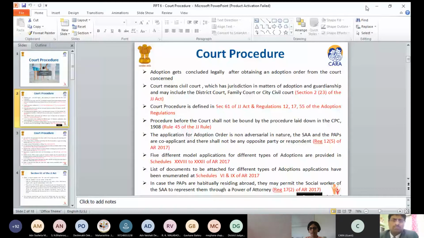This is their practical difficulty. Though the adoption is by way of a registered deed under the Adoption and Maintenance Act, as you said, it needs registration, but when they go to the registrar's office, they are asked to obtain the court's order. What will be the way out to deal with this problem?